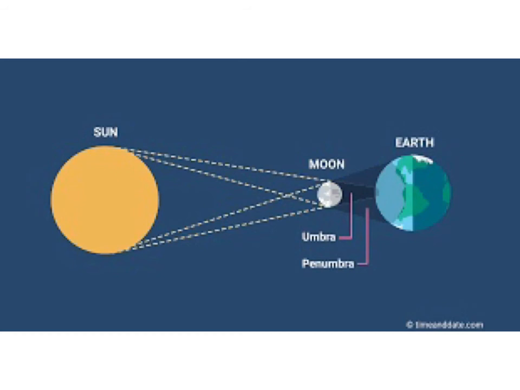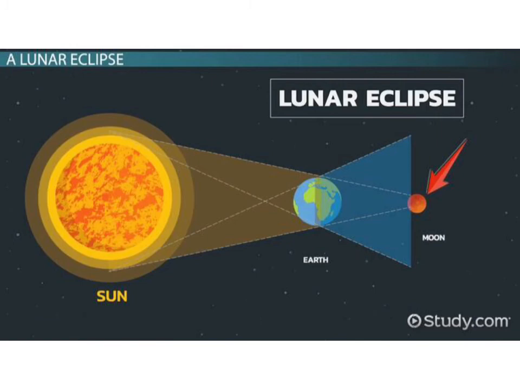A solar eclipse occurs when the sun, the moon, and the earth come in a straight line in such a way that the shadow of the moon falls on a part of the earth. From that region, the sun cannot be seen completely as it gets eclipsed, or you can say hidden.